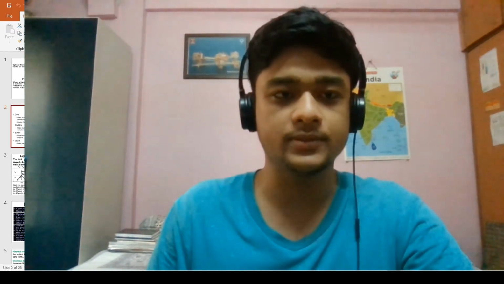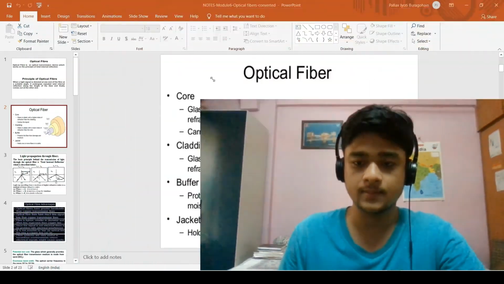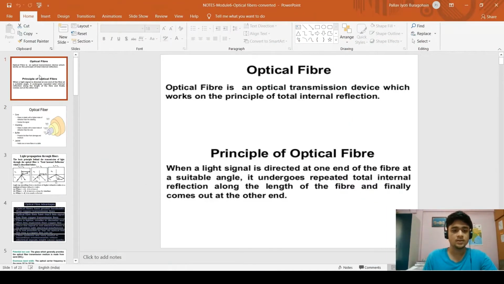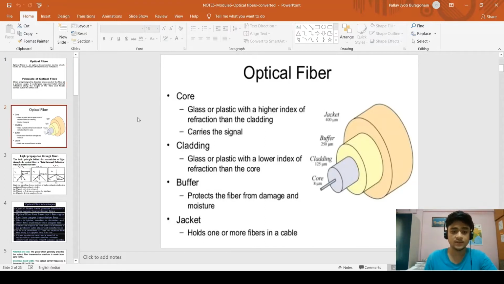Fiber optics. So let's start. Optical fiber is an optical transmission device which works on the principle of TIR, or total internal reflection. It helps in transmission of the light signals. So this is the explanation of how it works. So let's see the parts of this.